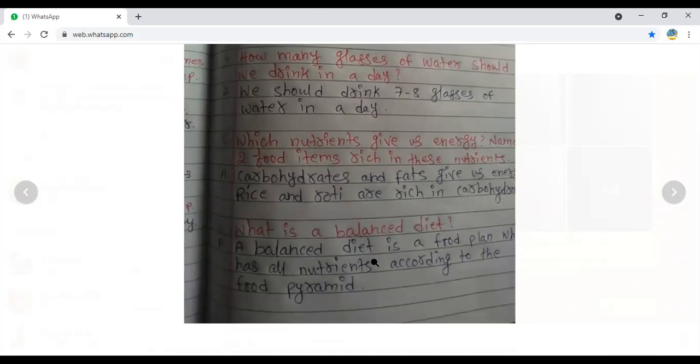Next, fifth question. Which nutrients give us energy? Name 2 food items rich in these nutrients. Carbohydrates, fats give us energy. Rice and roti are rich in carbohydrates. Here they have given us energy giving food. So it is called carbohydrate.